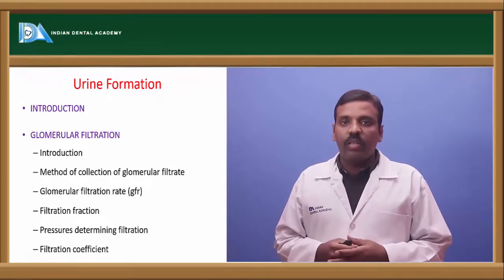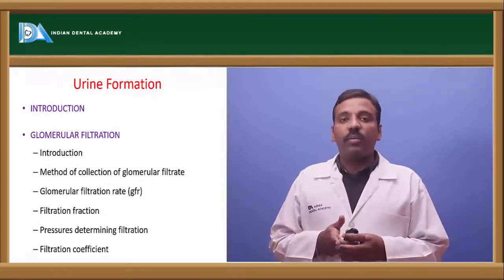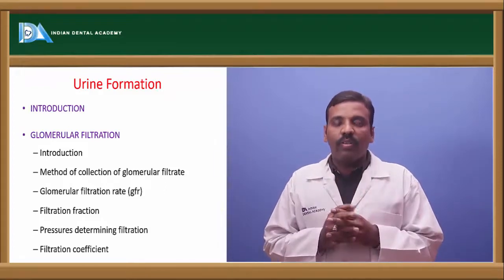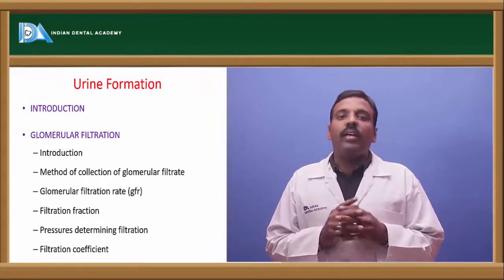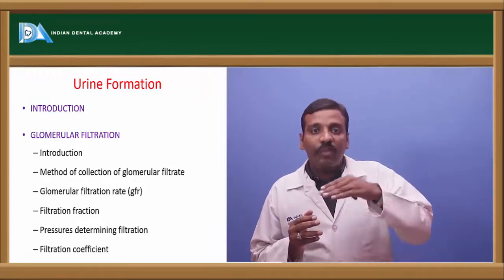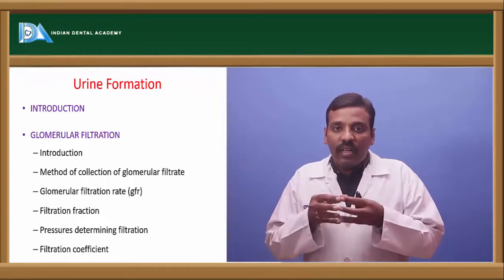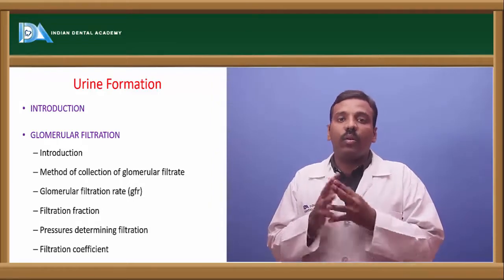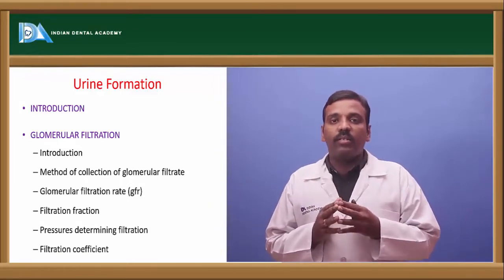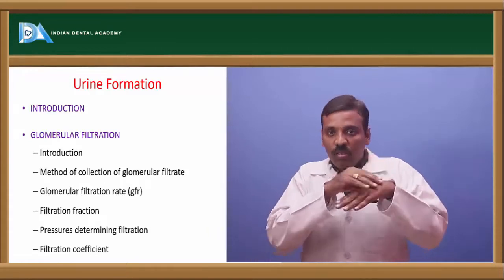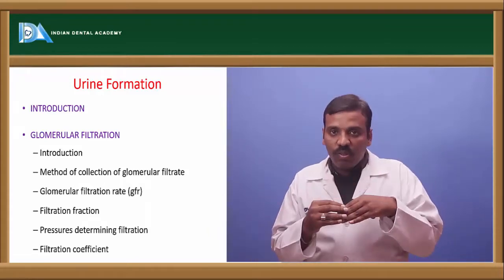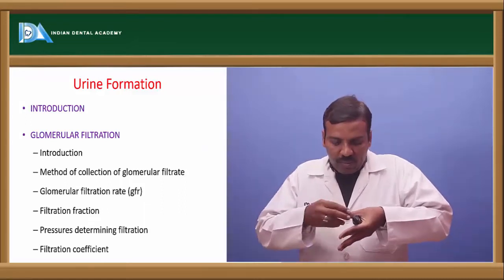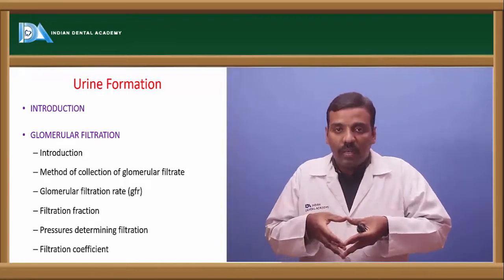glomerular filtration. This glomerular filtration is the process at the glomerulus of the nephron, the first part of the nephron. The afferent arteriole which comes inside the glomerulus, the glomerular capillaries and the efferent arterioles are involved in this process. What happens here is that the blood comes into the arteriole through the renal circulation and the glomerular capillaries. Here, somewhat large capillaries are present.